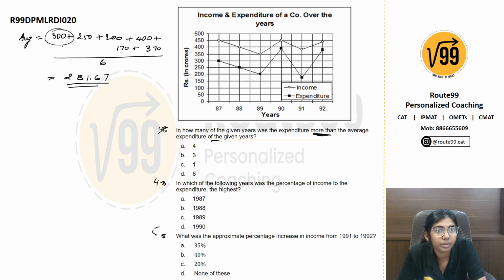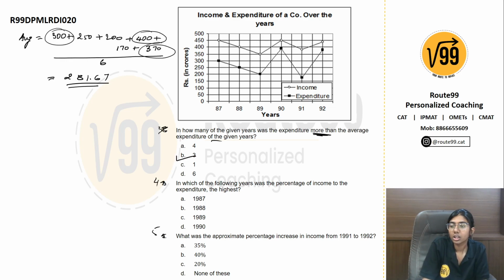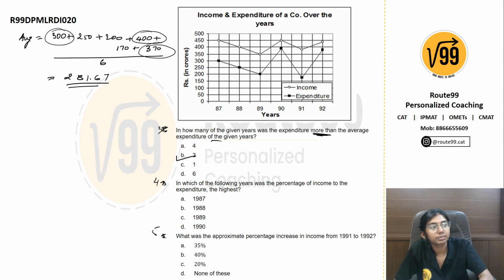So 300 will be counted, 400 will be counted, and 370 will be counted. So your answer is option B, 3. It would be year 1987, the last year 92, and 1990. Moving on, fourth question.